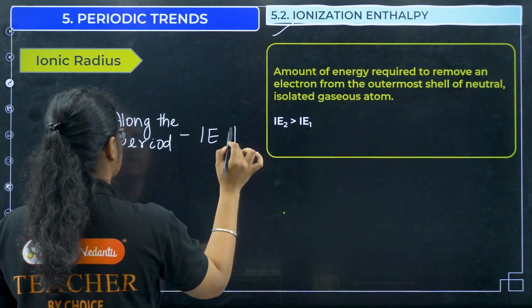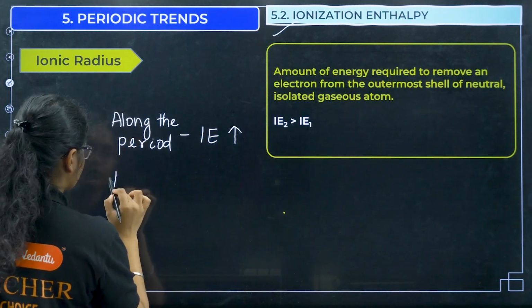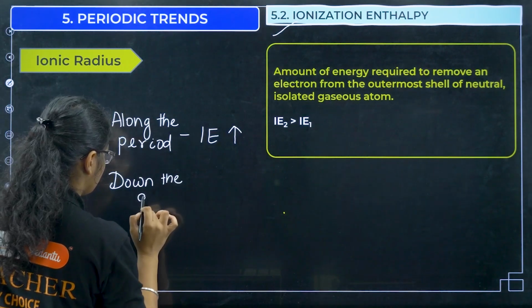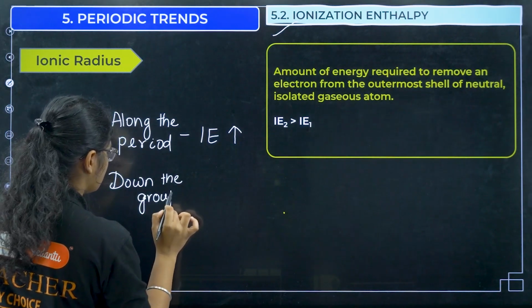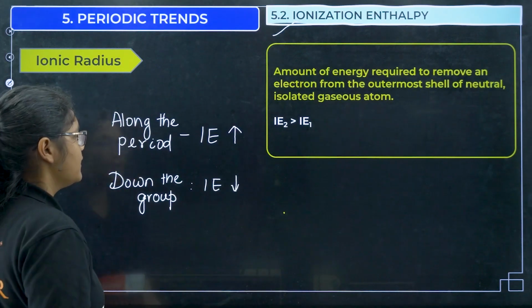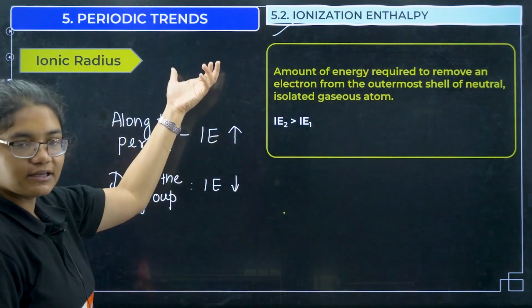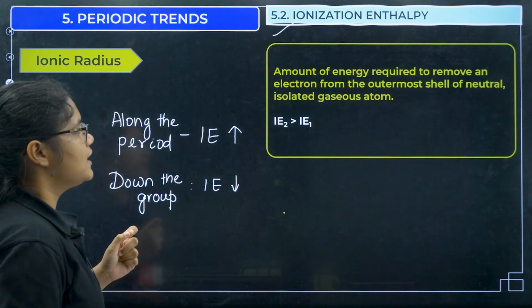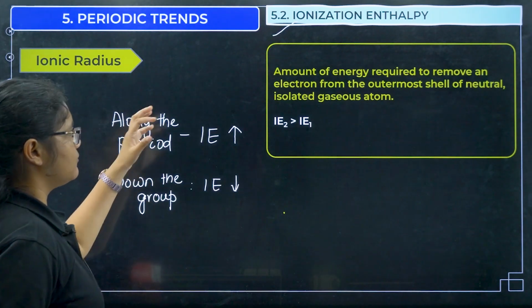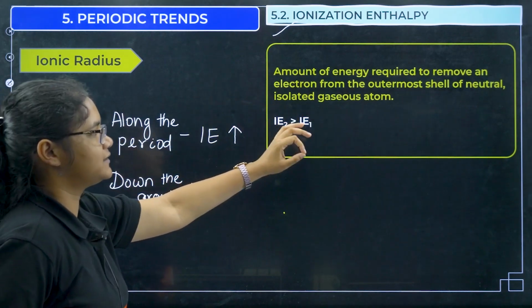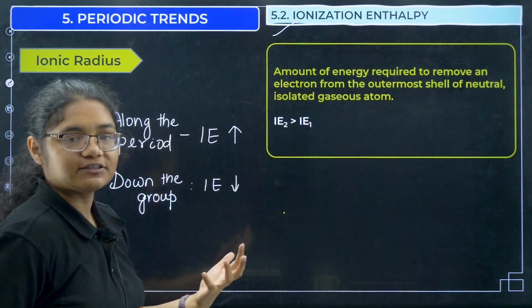Ionization enthalpy increases, and down the group ionization energy decreases. Okay, along the period ionization enthalpy will increase, down the group ionization energy will decrease. Now the amount of energy required to remove one electron from the outermost shell of a neutral isolated gaseous atom is nothing but your ionization enthalpy.